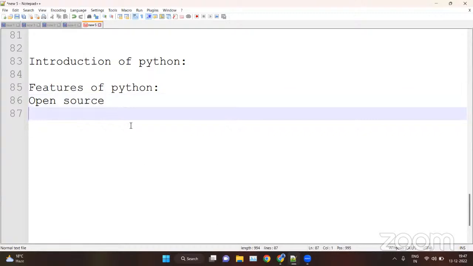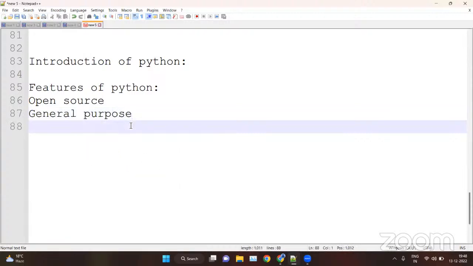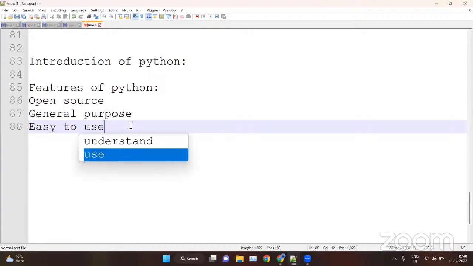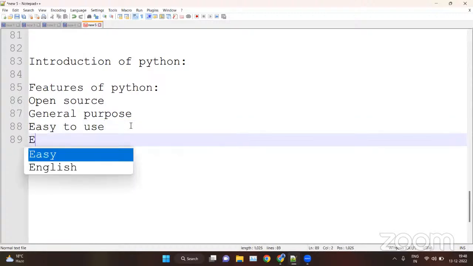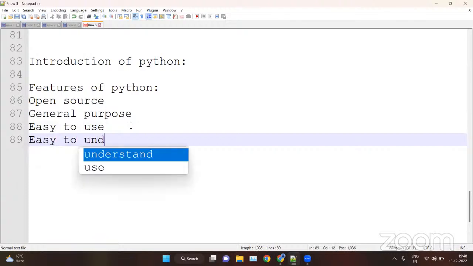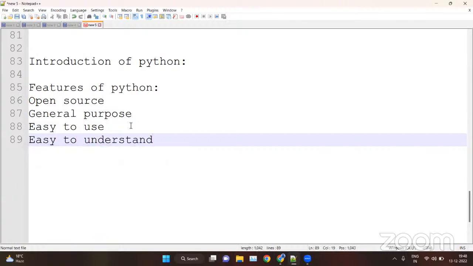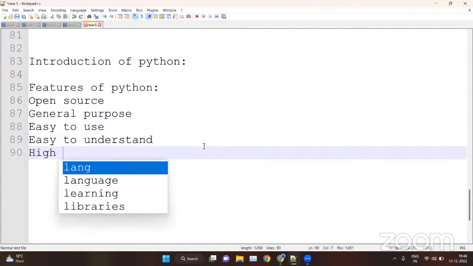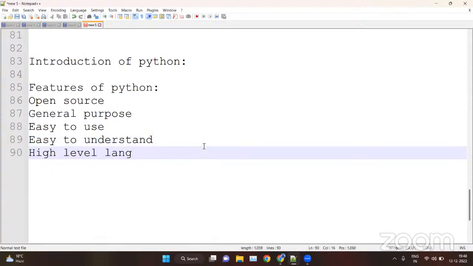Then we have Python is general purpose, like Python can be used everywhere. We can use Python in every domain. Python is easy to use and easy to understand. And why is it easy to use and easy to understand? Because it is coded in English, so that we have a high level language. So Python is a high level language.